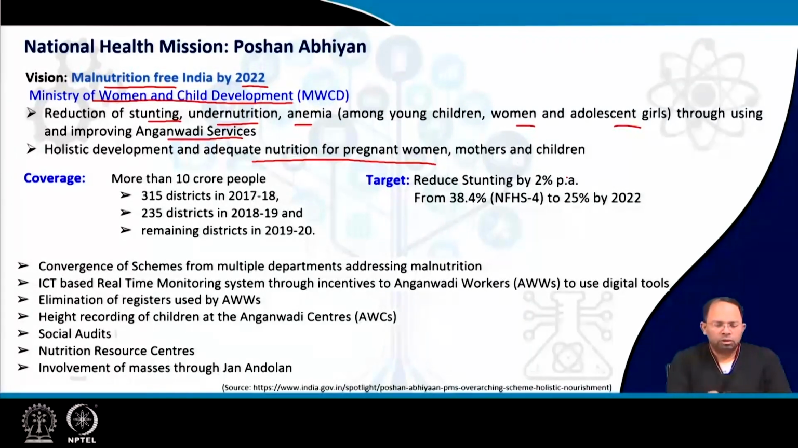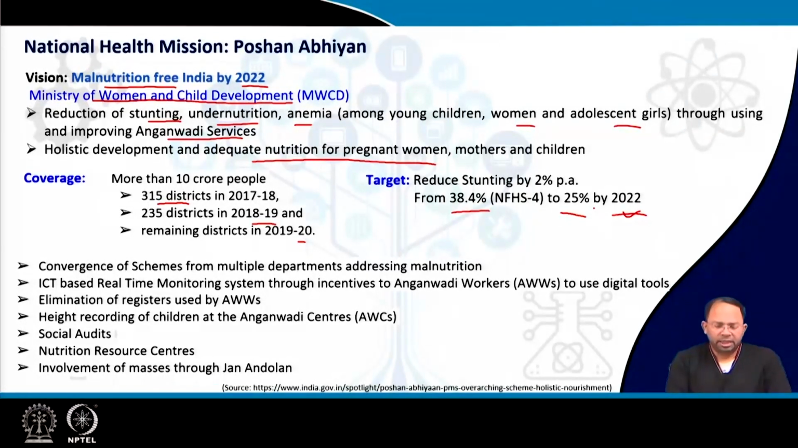So the target was to cover 315 districts by 2017-18, then 235 districts by 2018-19, and every other district by 2020. The target was to reduce stunting by 2% per annum, or the overall target was to reduce it from the existing 38.4% to 25% by 2022. So that is the target for reducing stunted development among children.